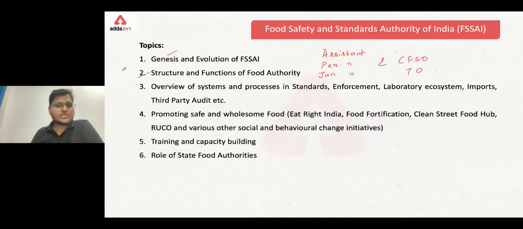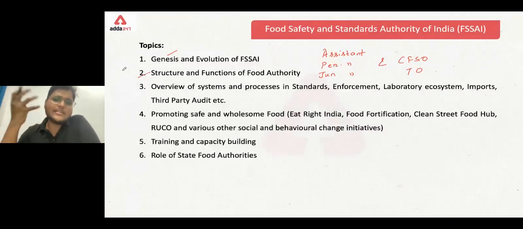There are so many functions of the food authority. Okay, now coming to the third topic. Let's talk about the third one, overview of systems and processes. Now, how things are taking place.